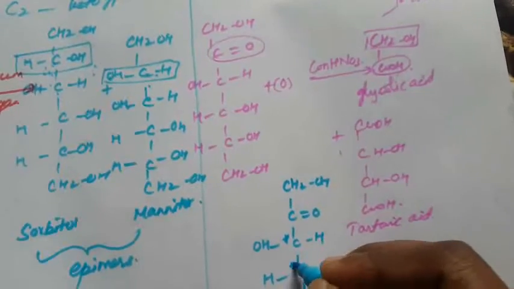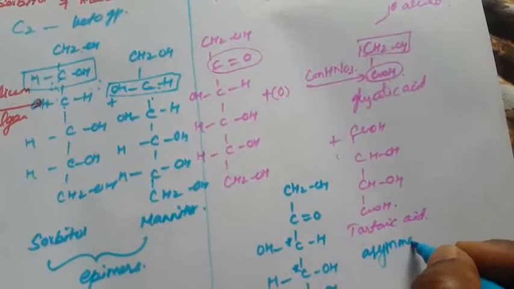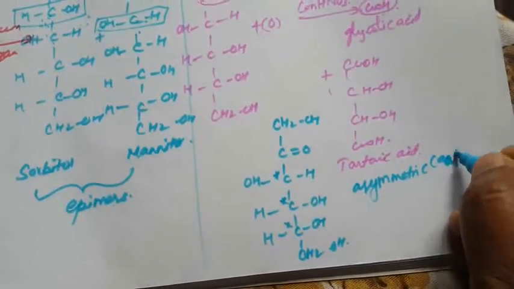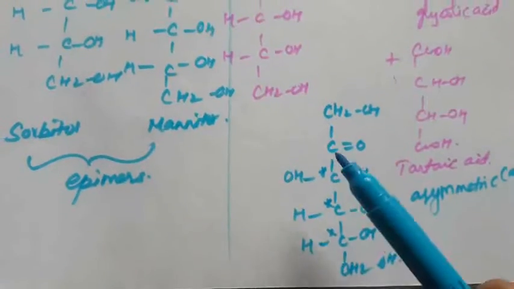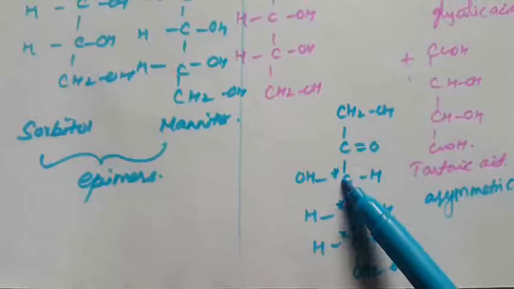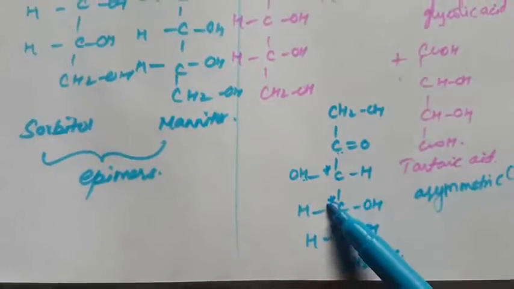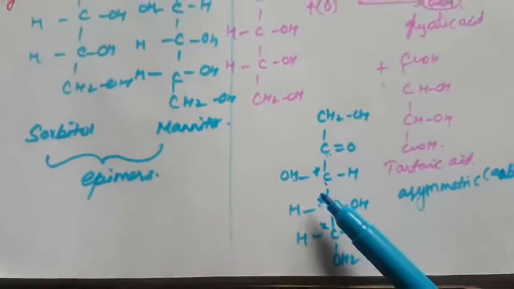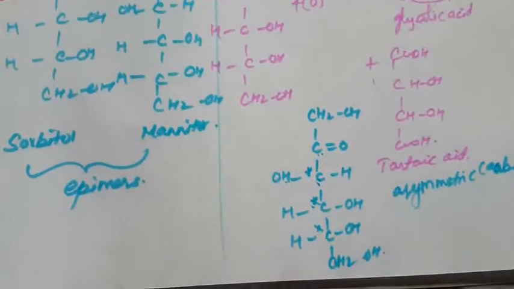The asterisk symbol represents an asymmetric carbon atom. What is an asymmetric carbon? A carbon atom attached to four different groups, here CO, OH, H, and carbon. That is called an asymmetric carbon. From this evidence we conclude that this is the structure of fructose.